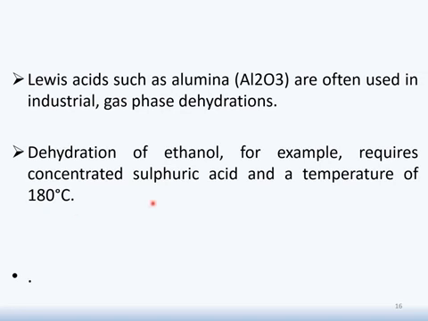That's why you need a strong acid, and in addition to this strong acid, you also need a temperature of 180 degrees centigrade. As we mentioned Lewis acid alumina before, this important Lewis acid is used in industrial gas phase dehydration. It is used at industrial level.